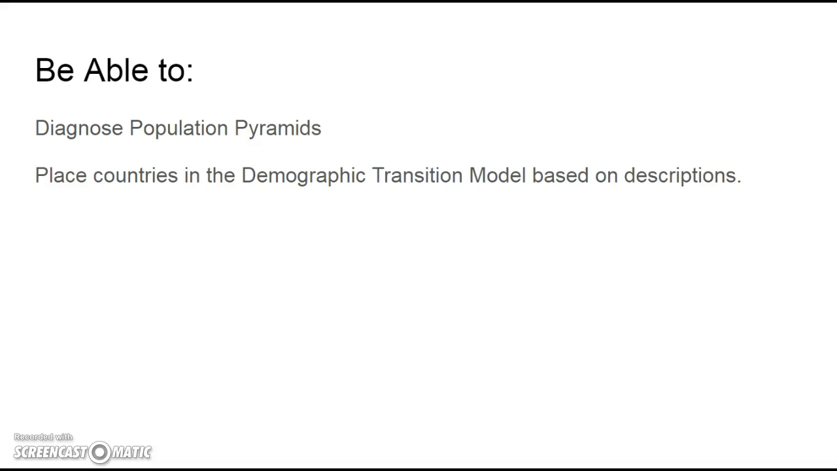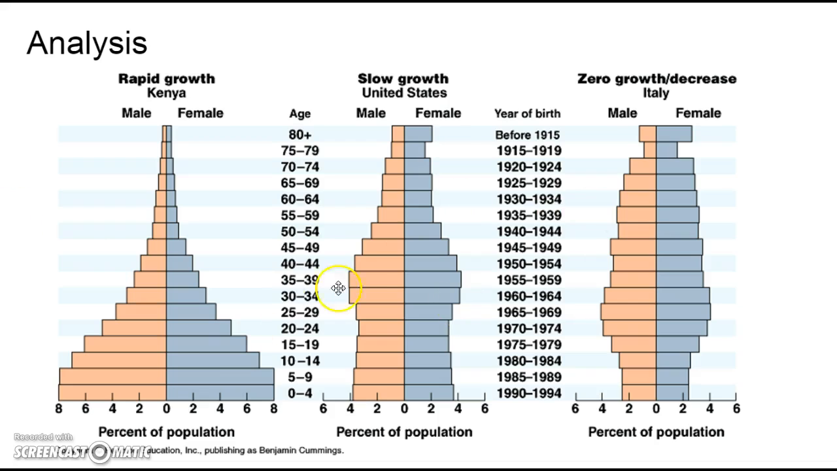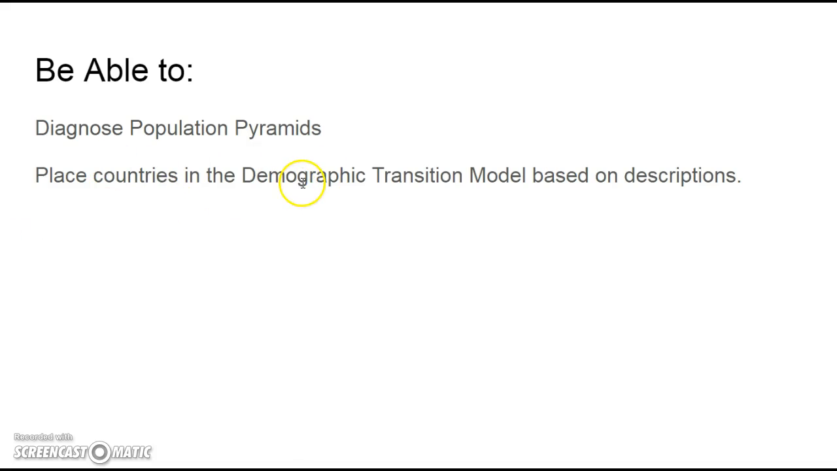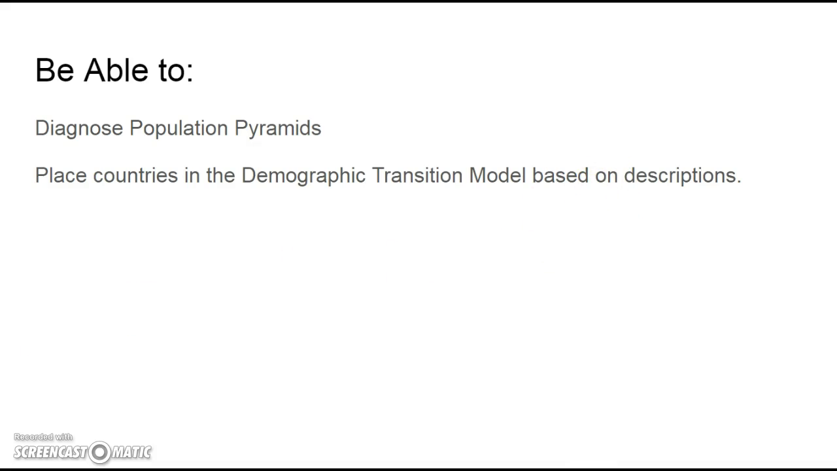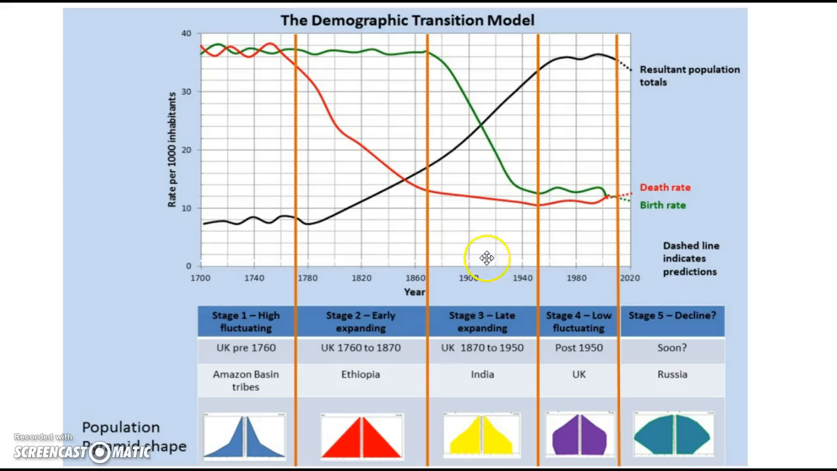So finally, what you want to be able to do is diagnose these population pyramids as to what's going on. Be able to tell me that Kenya is developing because it's got a high birth rate, things like that. And then place countries into the demographic transition model based on descriptions. We did this in class. I know you guys all can do it. So go back, rewind. This was a quick video, but go back and especially look at this graph and the population pyramids to be able to try to diagnose them.